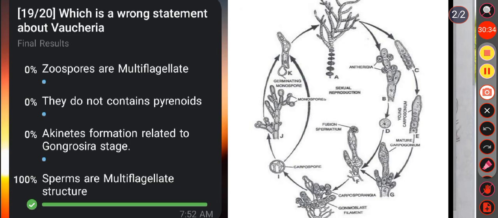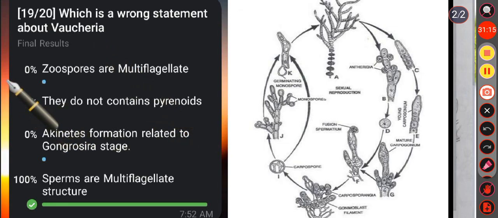Then next question, which is a wrong statement about Vaucheria? Option A, zoospores are multiflagellate. We know zoospores are multiflagellate and multinucleate in Vaucheria. So option A is the correct statement. Then in option B, they do not contain pyrenoids. Yes, it is also a correct statement. Pyrenoids are generally absent in Vaucheria.